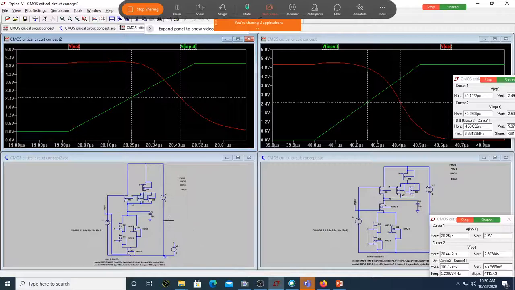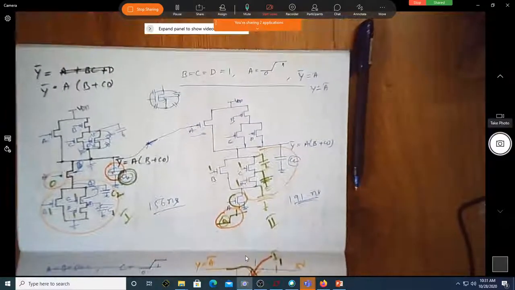Hello. Yes, sir. Okay. Can you say now? Of course, we talked about the high to low transition. In the same circuit, will you have different timings? Of course, for high to low, we have two different timings. Why are there two different timings for the high to low transition in these two cases?